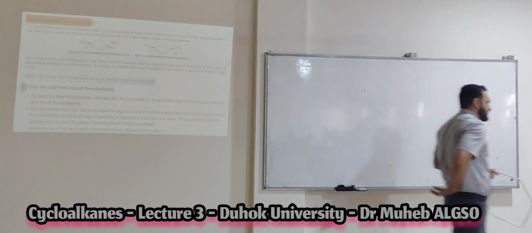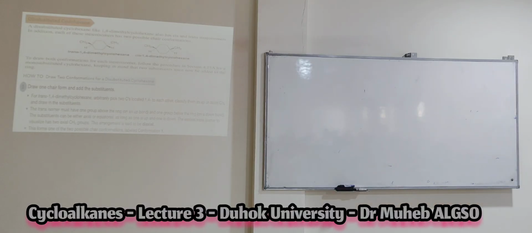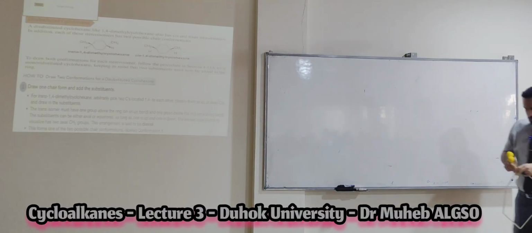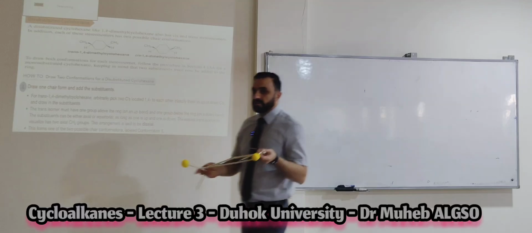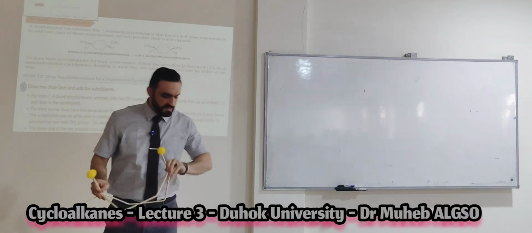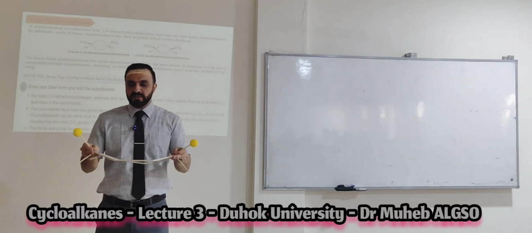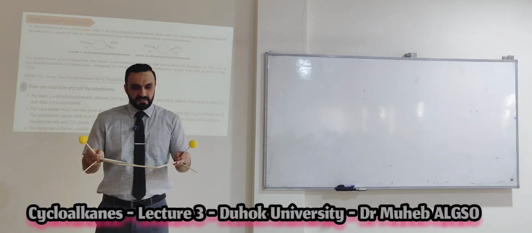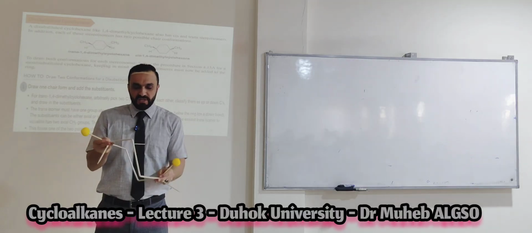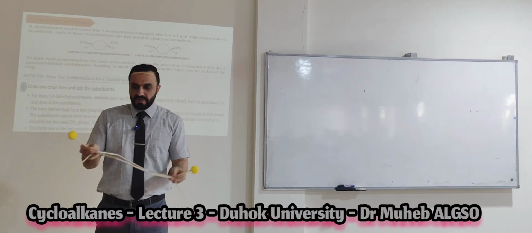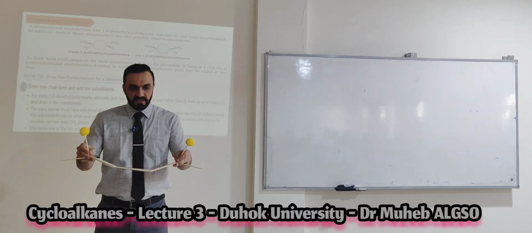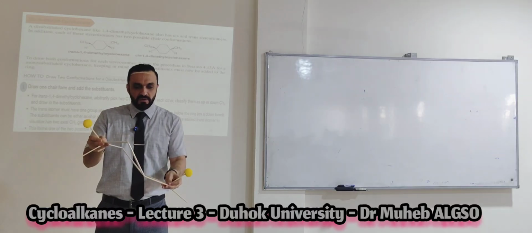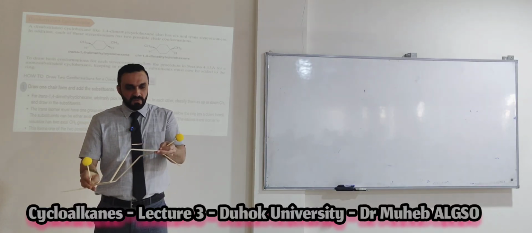If you have, for example, something like this, are both groups on the same side or different sides? Same side. Now if I make the chair form, is this cis or trans? Cis.